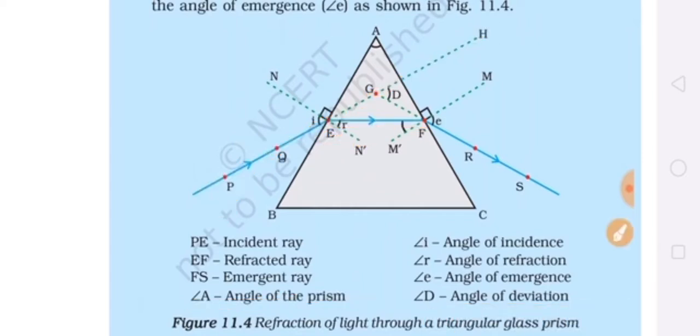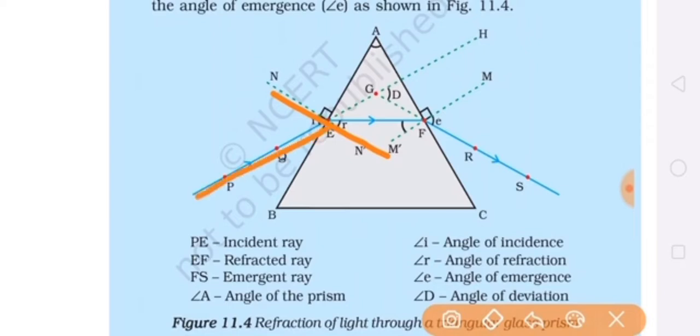Now again when the medium is changed, the light ray will refract again. On the other surface it is passing from dense medium to rare medium, from glass to air, so it will move away from the normal. This is called the emergent ray.